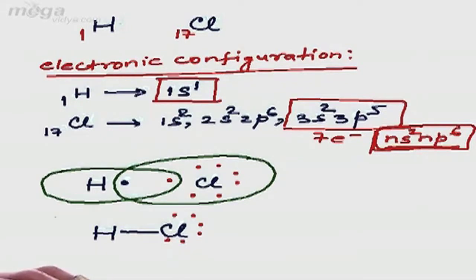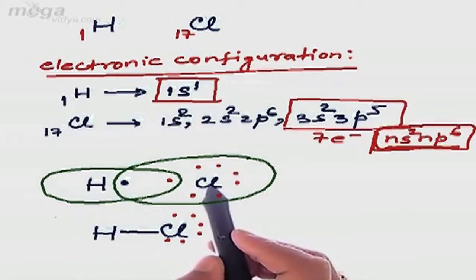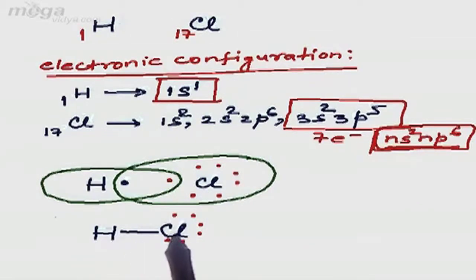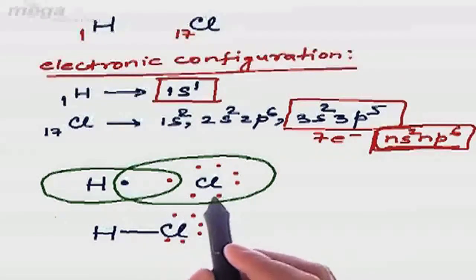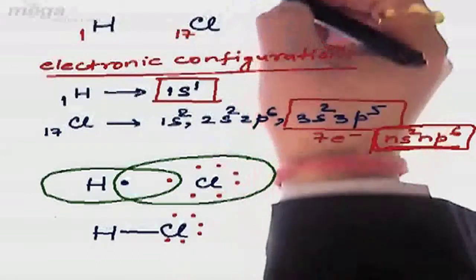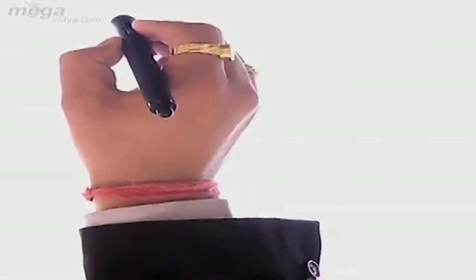So basically, in case of covalent bonding, non-metal atoms undergo mutual sharing of electrons, and the number of bonds between the two non-metallic atoms after covalent bonding will be equal to the number of electrons utilized during mutual sharing. Now let's switch over to another example. Let's discuss the covalent bond between two oxygen atoms.